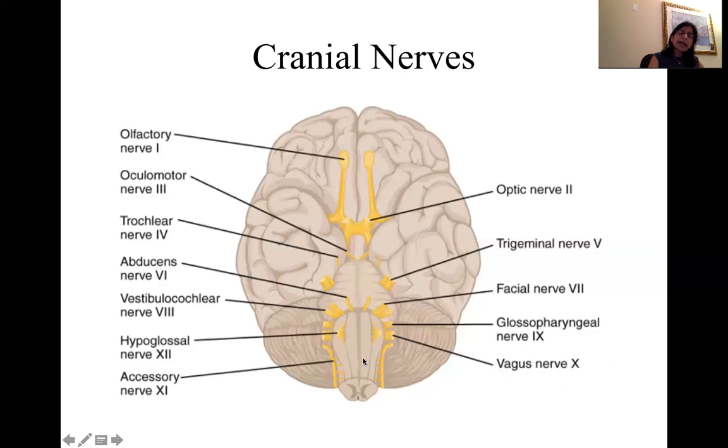Now we talk about the last 2 cranial nerves. One is accessory nerve, and then the other one is hypoglossal nerve. Both are motor nerves. Accessory nerve spreads over a wide area, that is the tail end of the medulla to the early part of the spinal cord. So it's often called the spinal accessory nerve.